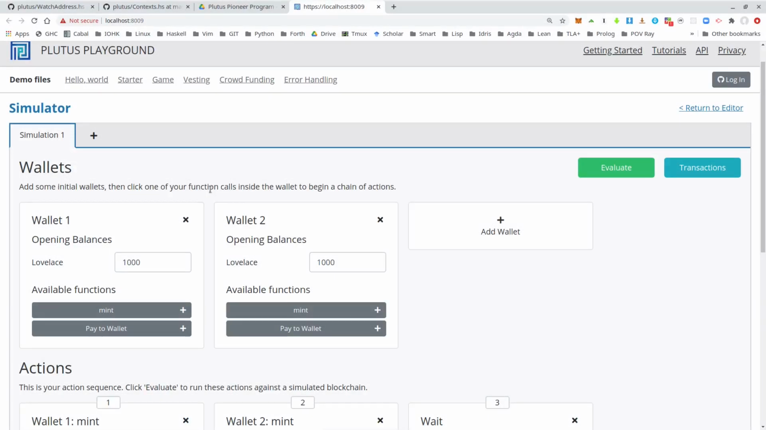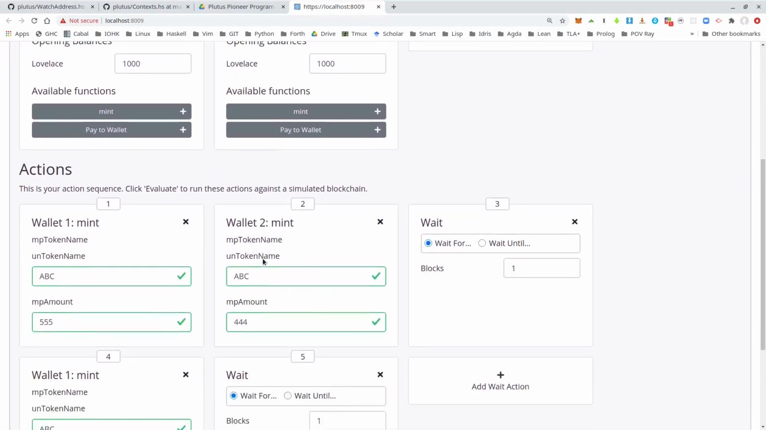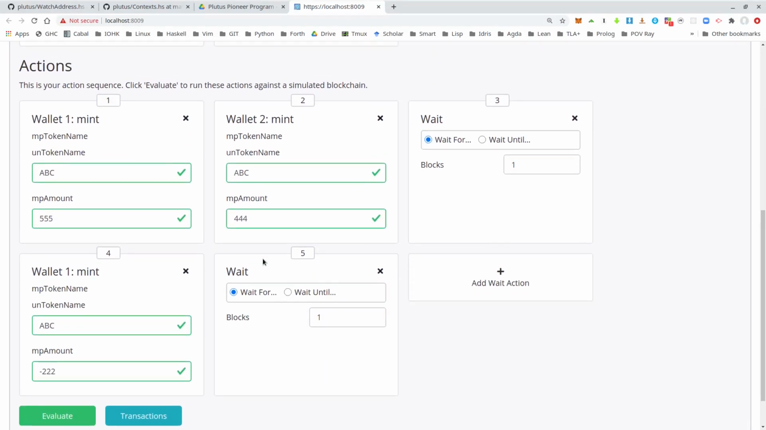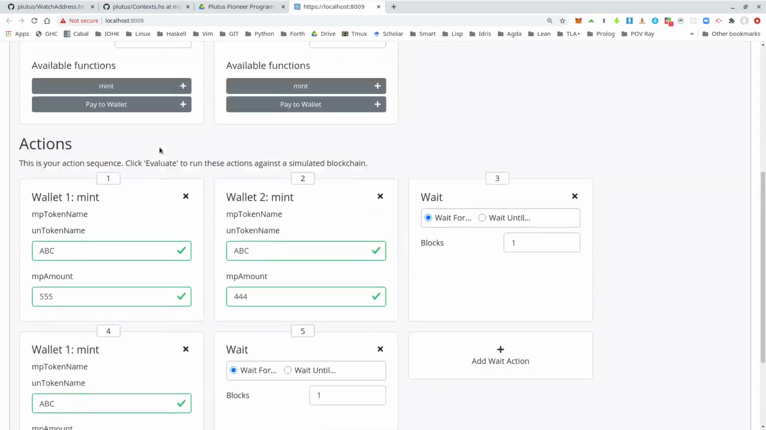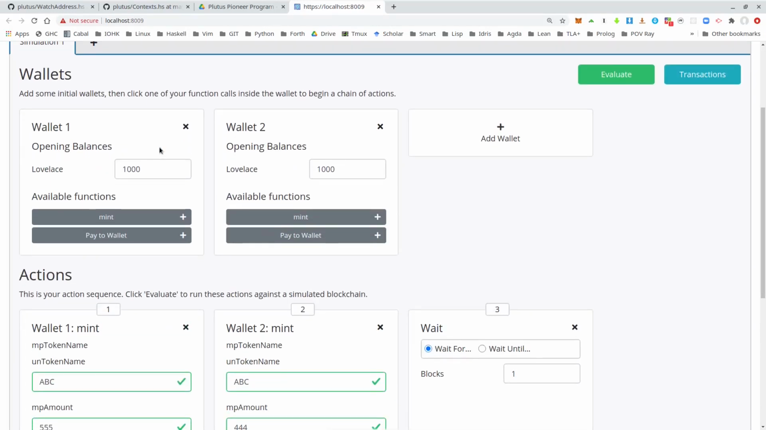Let's try this in the playground. So I give an initial supply of 1000 Lovelace for both wallets 1 and 2, and we see here the minting action is available. And I already defined a script. So I want to demonstrate that with this minting policy, every wallet can forge and burn the token.